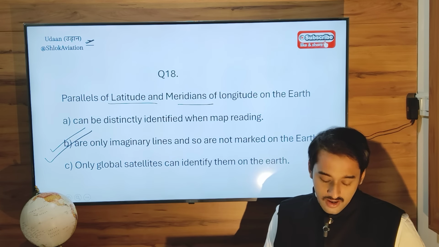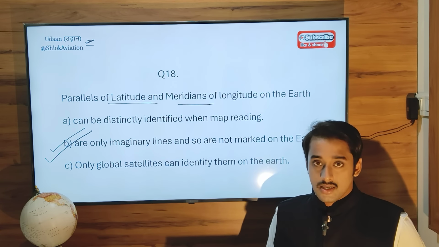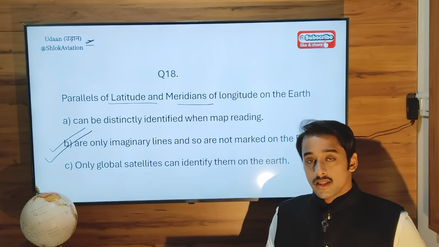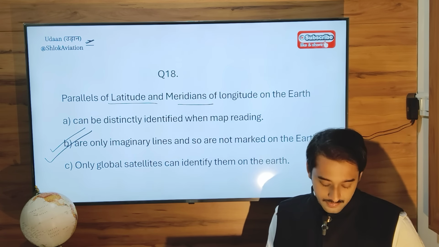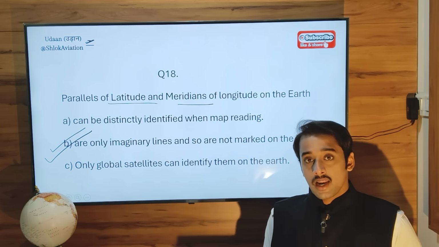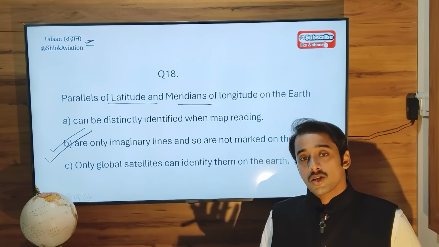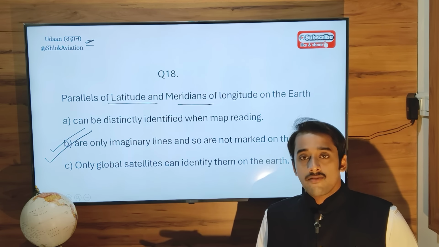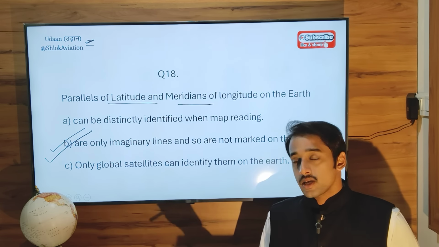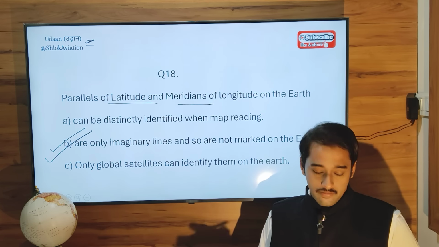Question number 19. Very simple to understand this. I have just stated the same statement in the previous questions in the beginning. The graticule is what we draw on the map or the chart. But in reality, we don't have meridians or latitudes on the earth. We don't see them in the sky.